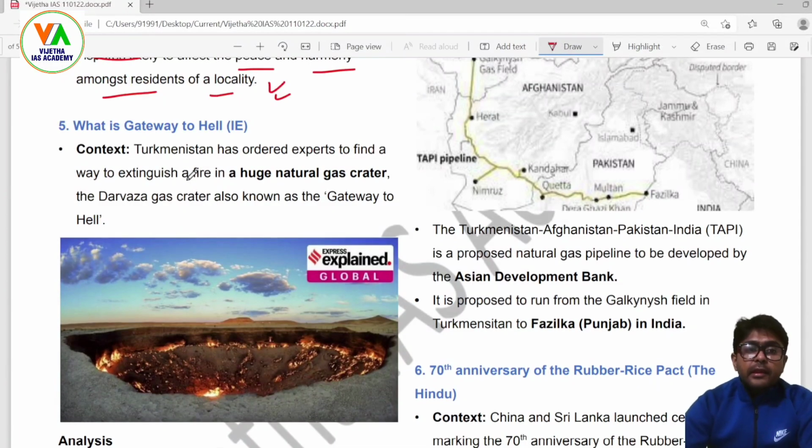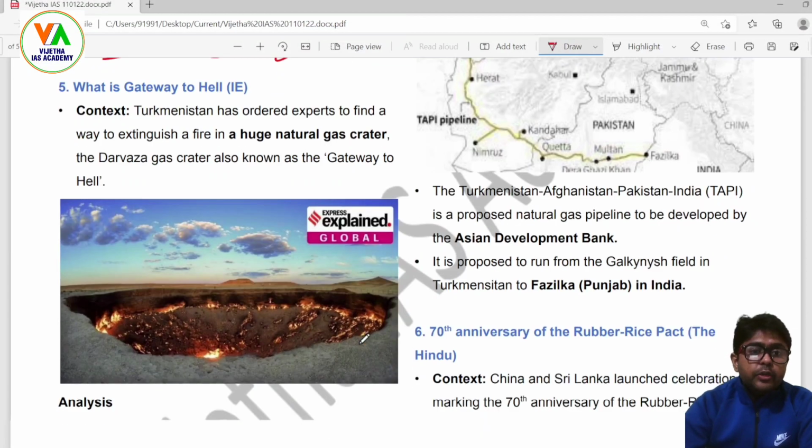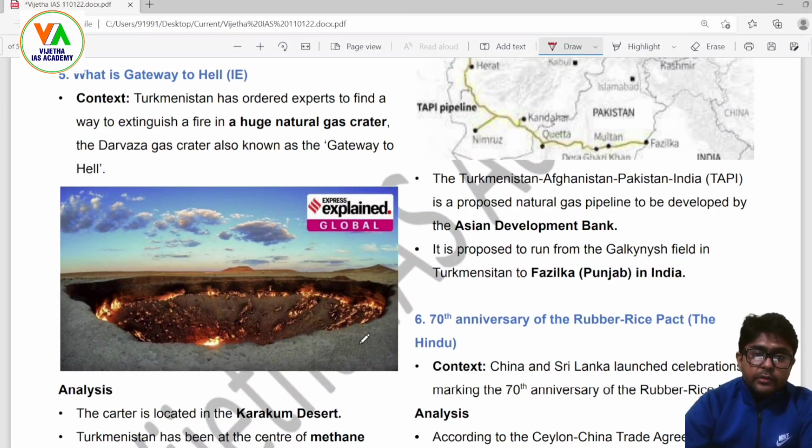Now, the next topic is the gateway to hell. Thankfully, in India, we have one new gateway to hell. No, sorry, not India, in the world. So the name speaks for itself, the gateway to hell. This article is from the Indian Express. Turkmenistan has ordered experts to find a way to extinguish a fire in a huge natural gas crater.